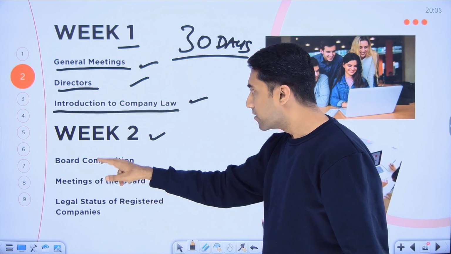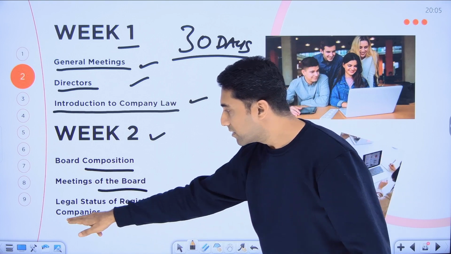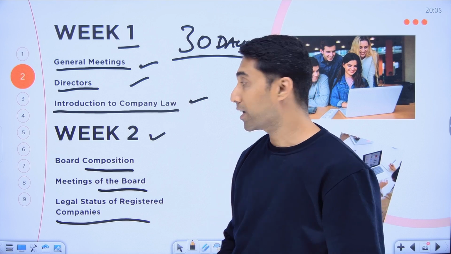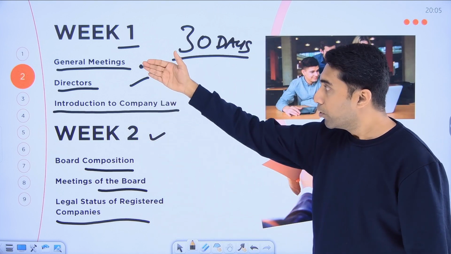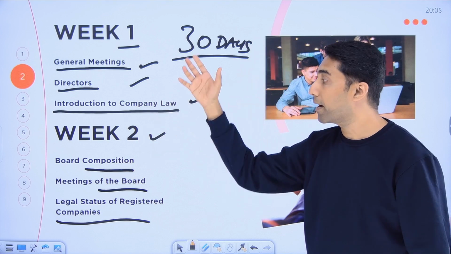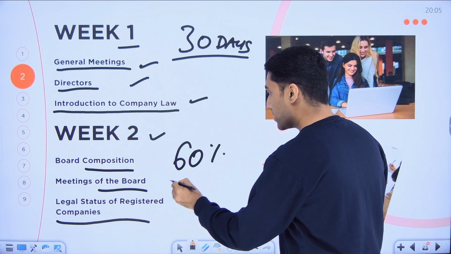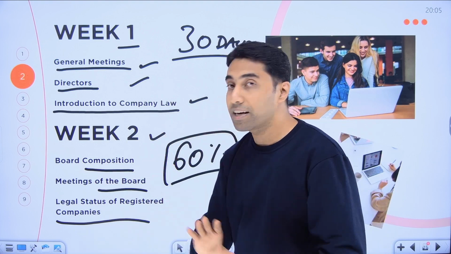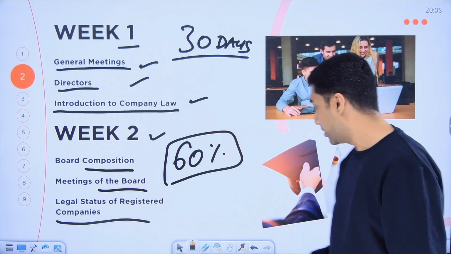Week number 2, I'm giving you board composition, meetings of the board, and chapter number 2, legal status of registered companies and types of companies. This is what I'm going to give you in week number 2 for you to study. So this way you have finished studying part 2, the 60% syllabus of part 2, by the second week itself. That is amazing. Look at it. Within 2 weeks you finished it.